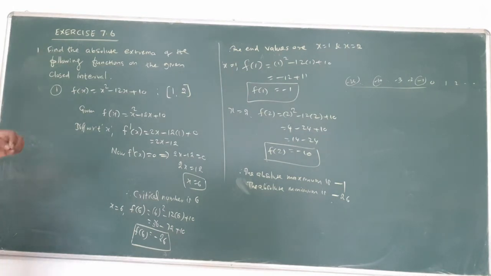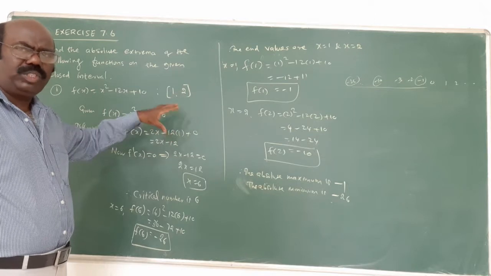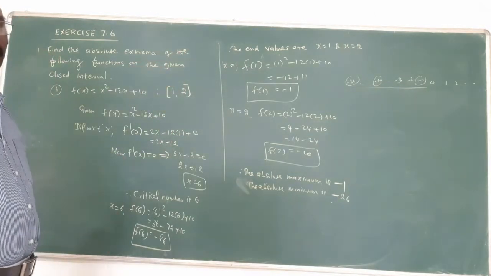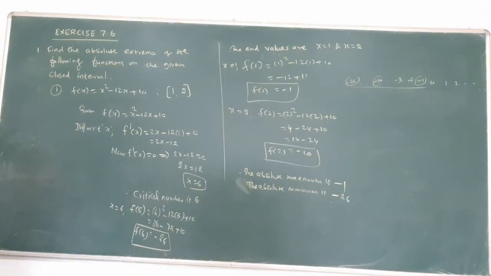What is the concept actually? The keyword: first derivative equal to 0. You will find the x value, that is called the critical number. Substitute the number in the given function. The interval is definitely given, a closed interval. That's why you consider x equal to 1 and x equal to 2. These are called endpoints. Substitute those also: x equal to 1, you find f of 1, similarly you find f of 2.